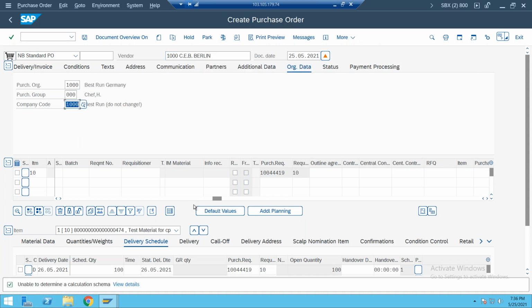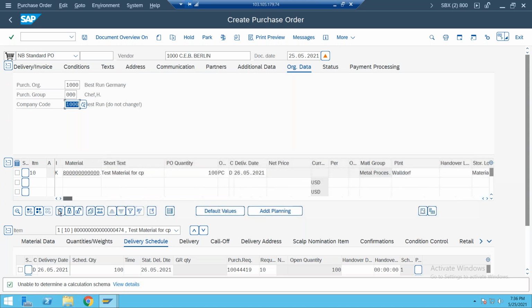Okay. Now the system is not making that issue here. Previously, please observe, there is no difference between purchase requisition and purchase order. In the same way, we selected item category K. If it is normal and I maintain the blank, then automatically this net price will be grayed out here. What are the changes you need to observe? Suppose I maintain the blank here, it means standard procurement, and the system allows you to enter the net price.